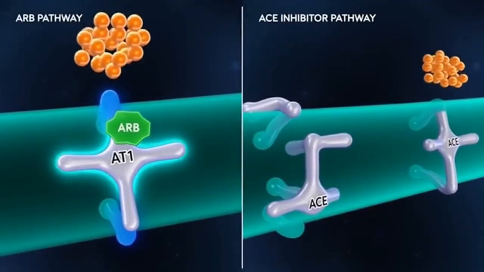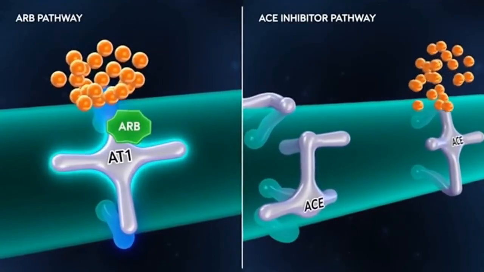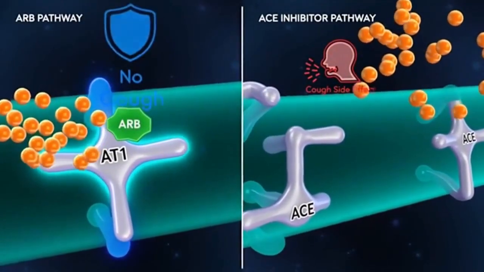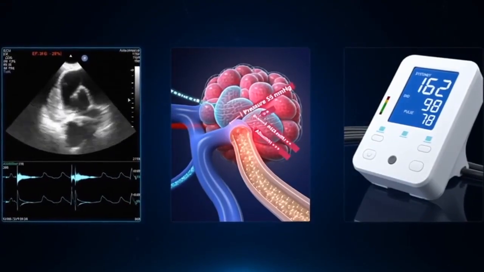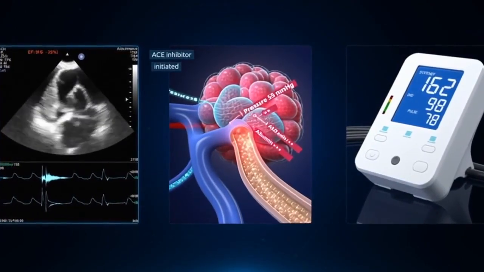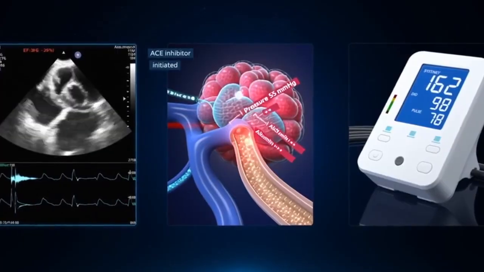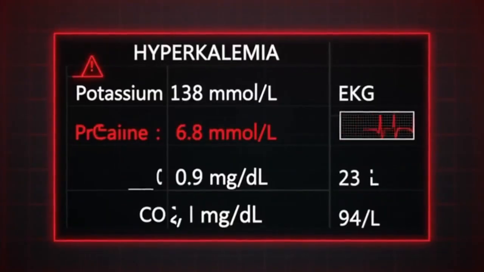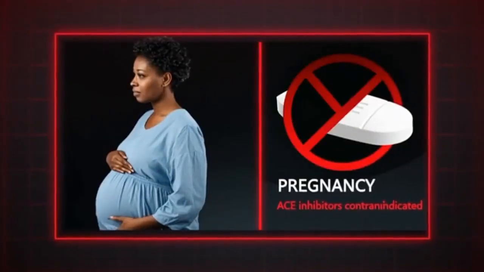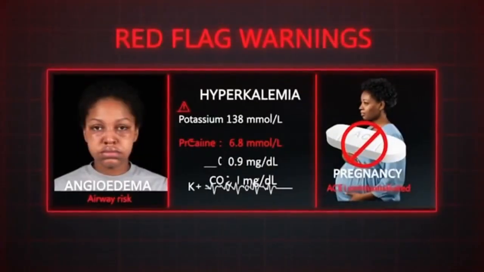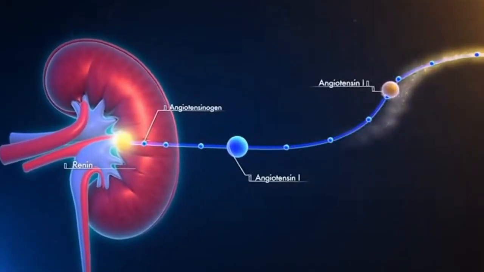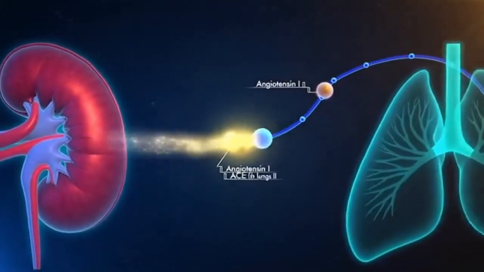ARBs, angiotensin receptor blockers, work one step downstream. Instead of blocking ACE, they block the AT1 receptor directly. Angiotensin-2 is still produced, but it cannot bind its target. The result is the same: vasodilation, no aldosterone release, no vasoconstriction. Common ARBs include losartan, valsartan, irbesartan, candesartan, and olmesartan. They all end in sartan.